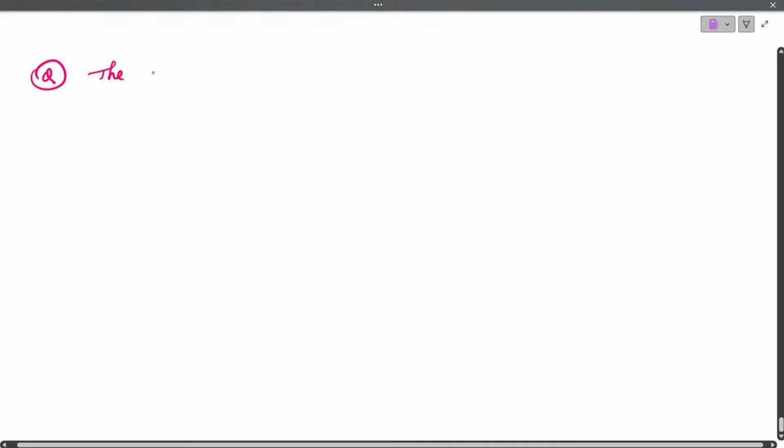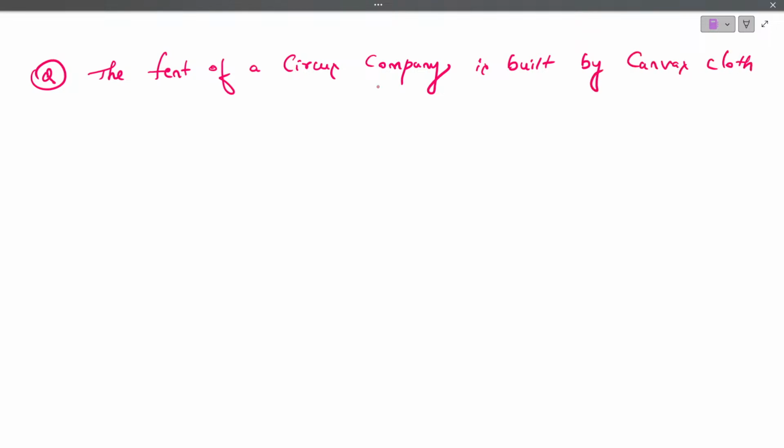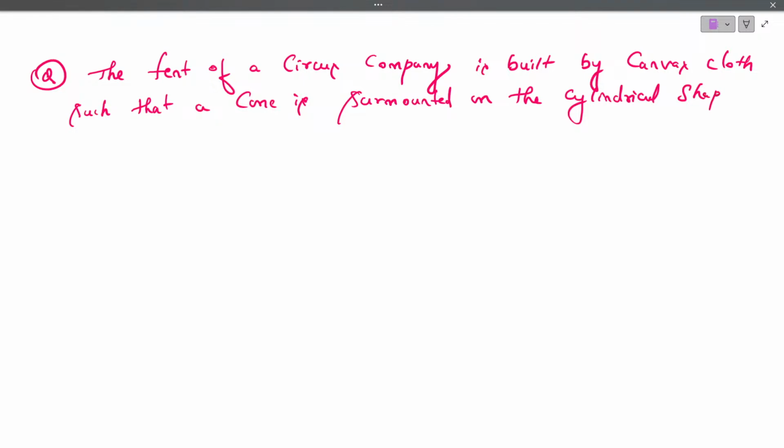The tent of a circus company is built by canvas cloth such that a cone is surmounted on the cylindrical shape.